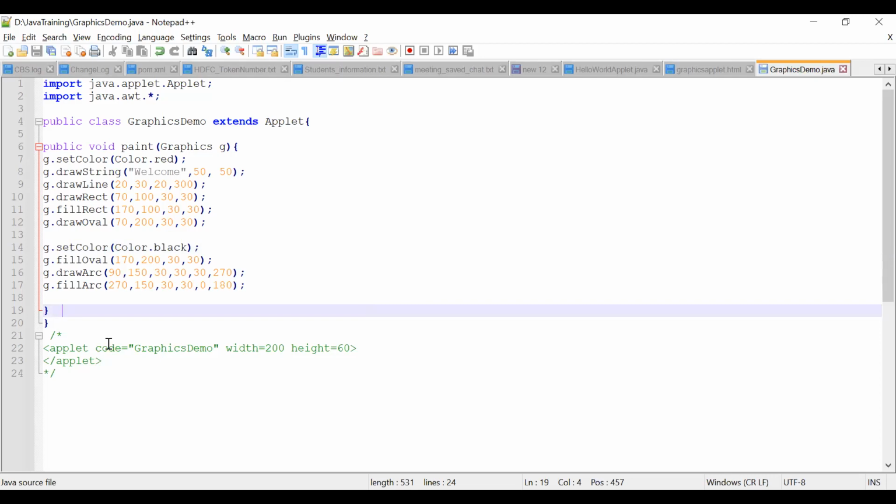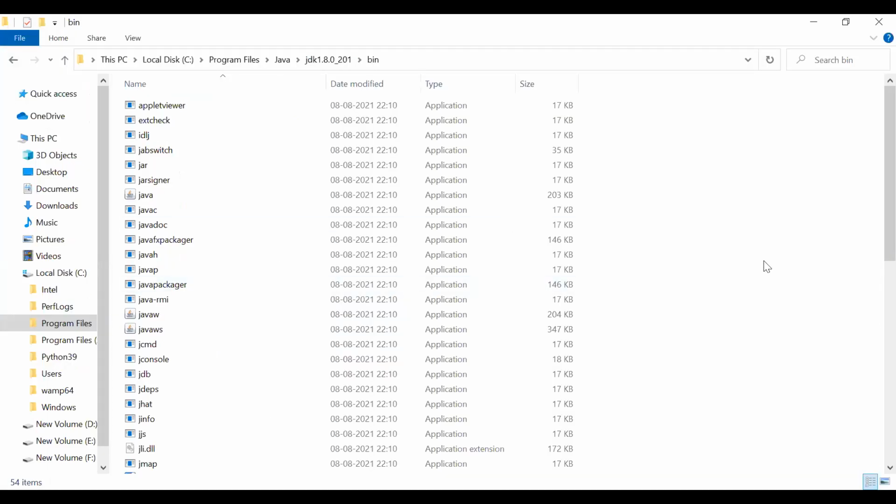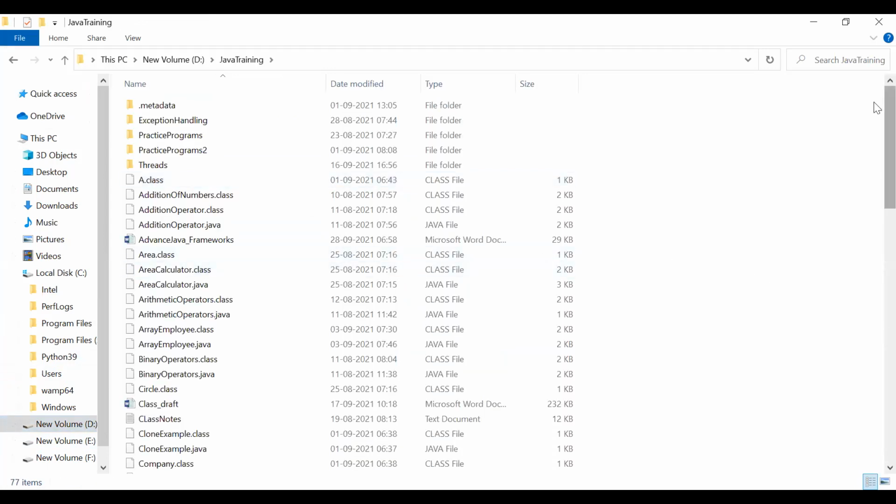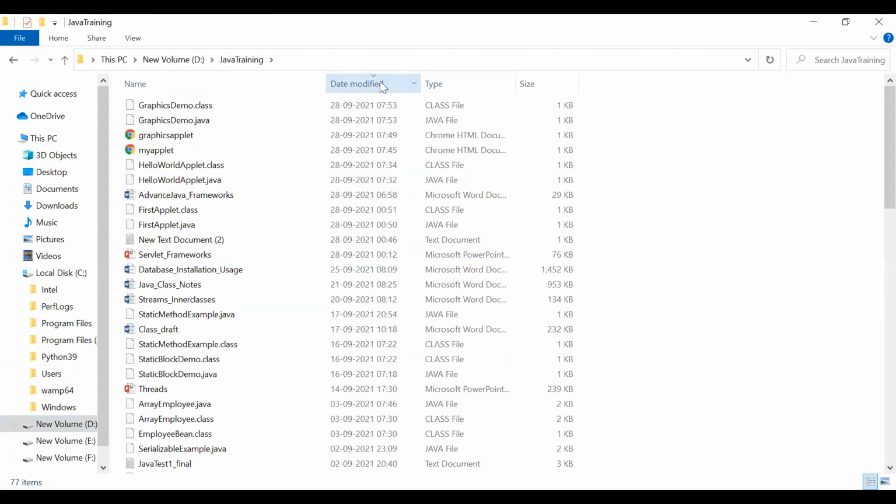So this is how we are going to execute an applet. But if you want to run directly on the browser, that's also possible. How can it execute? Okay, let's see. We have an applet class now, applet HTML. Let's come here. Where is this? Java training. Date modified.